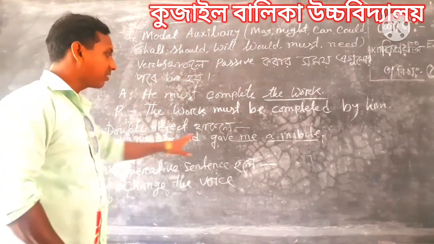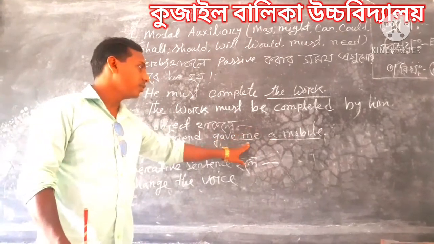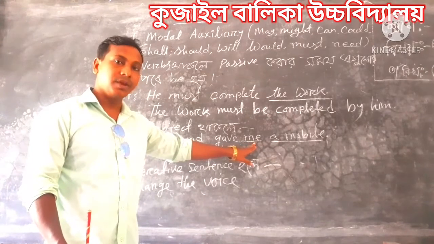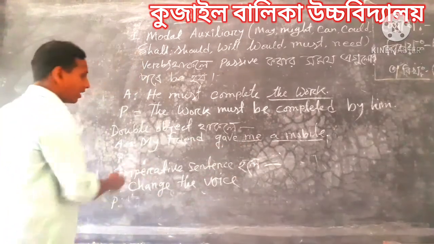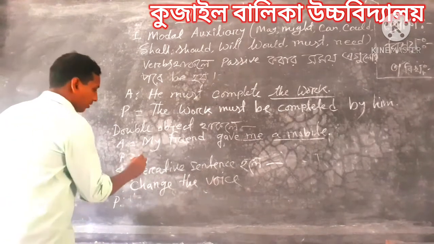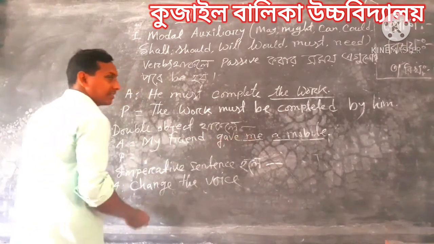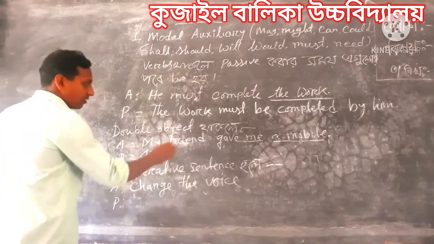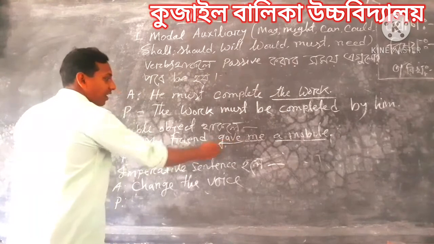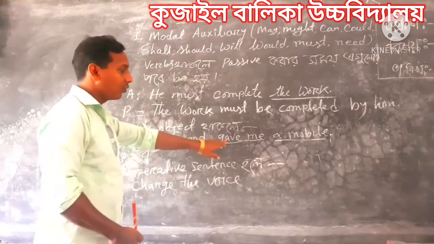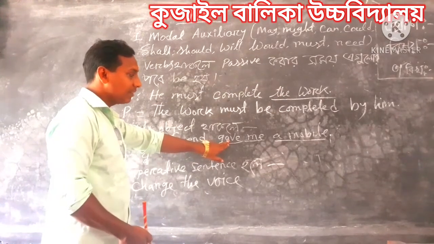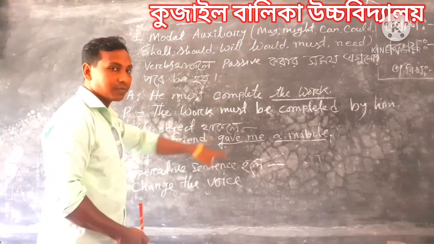So we should take the personal object, and this will be better. So we will write the answer. Here the object is me. Me is the objective form, I is the subjective form. I. This is past indefinite tense. How can we identify tense? By looking at the verb, auxiliary verb and main verb. Here give, gave, given. Here gave is the V2 form. This is past indefinite tense.